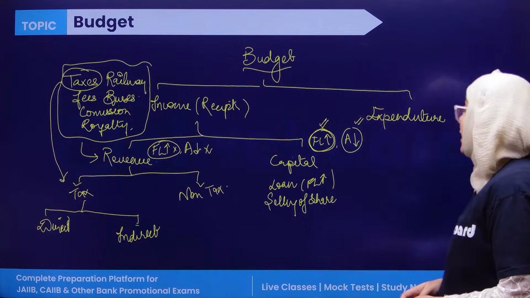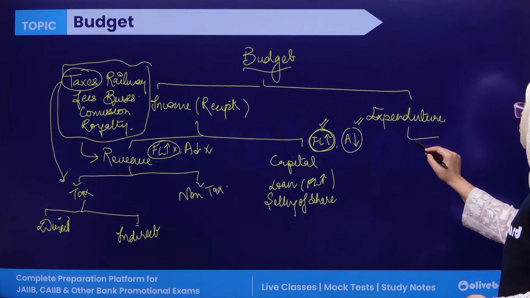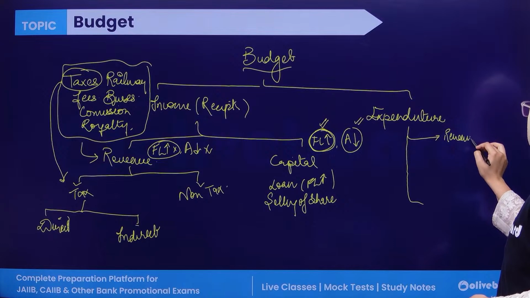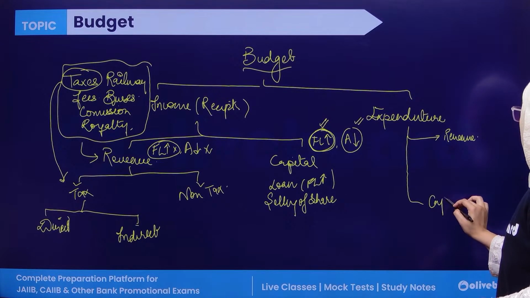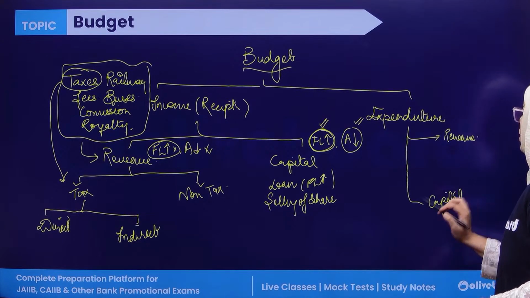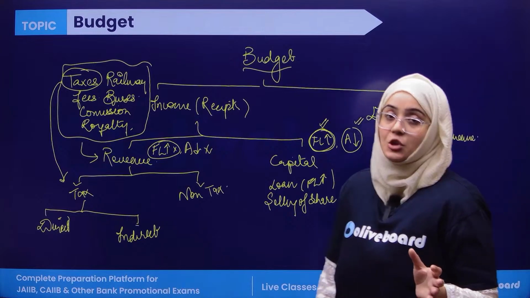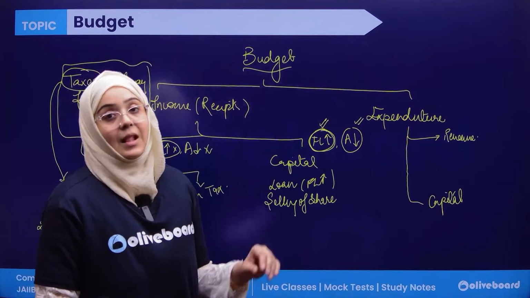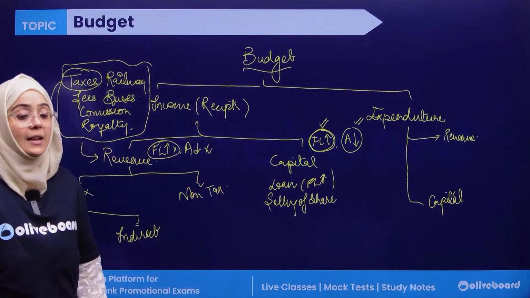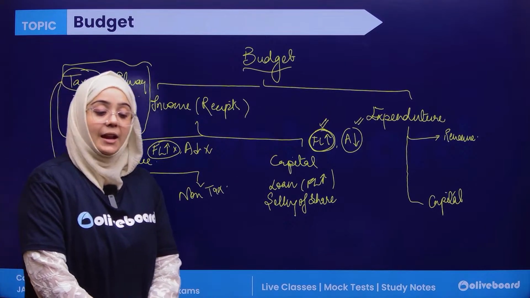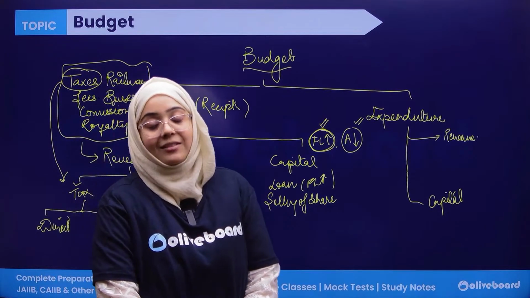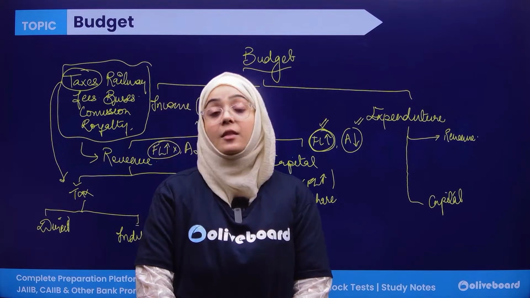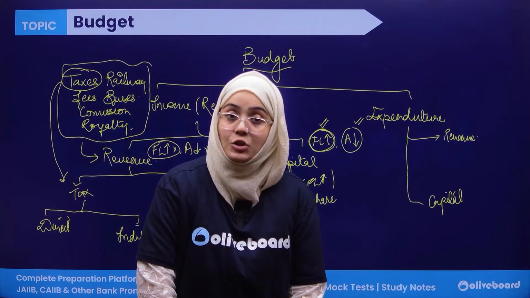Now, let's talk about the expenditure. Again, the government expenditure is divided into two categories. First is known as the revenue expenditure, and another one is known as the capital expenditure. Same like income is divided into two categories, revenue and capital income, the same way the expenditure is divided into two categories.